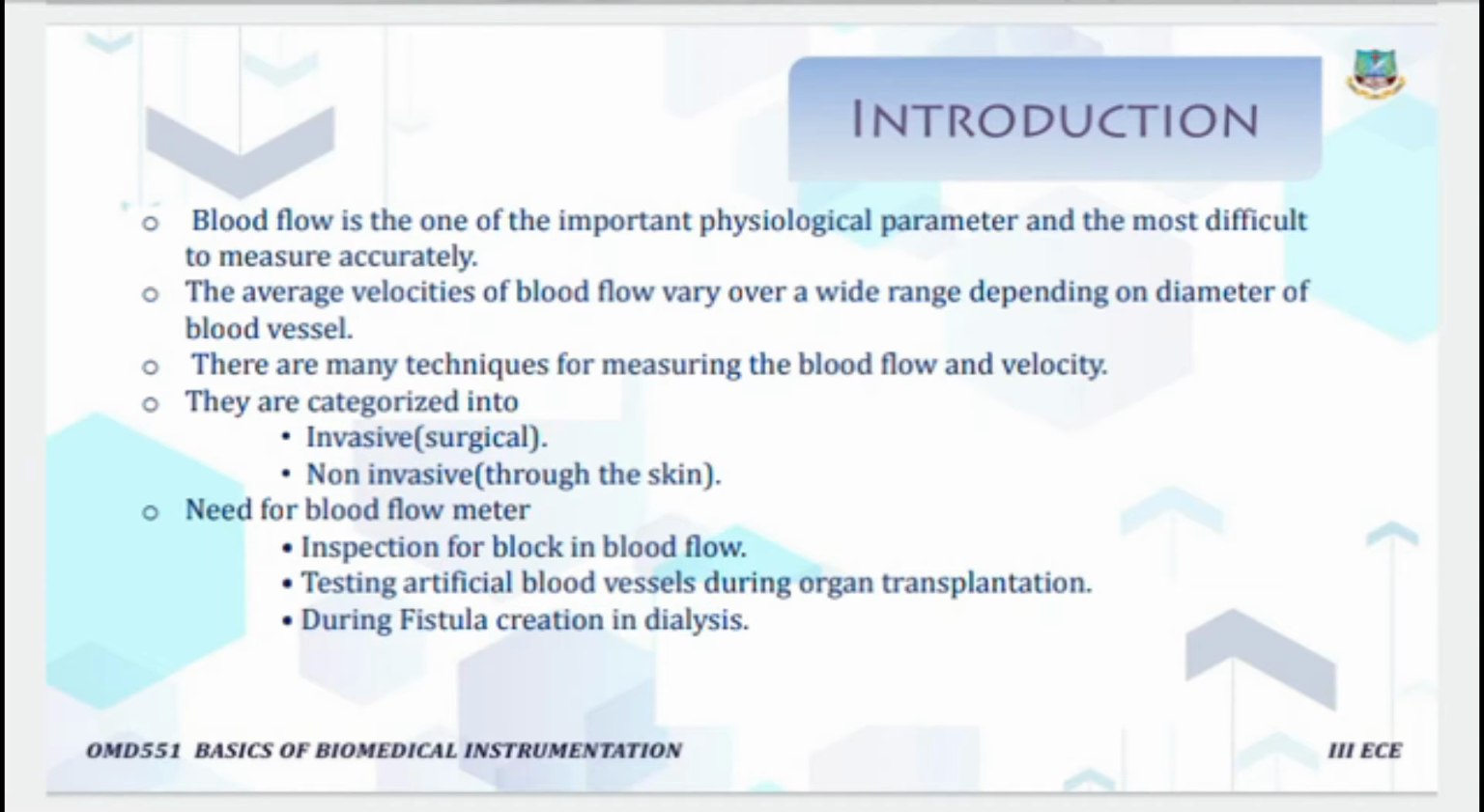The average velocity of the blood flow varies over a range. Our blood vessels vary in diameter, and based on this variation the velocity of the blood flow also varies. It depends on the diameter of the blood vessel. The average velocity of the blood flow varies over a wide range depending on the diameter of the blood vessel.